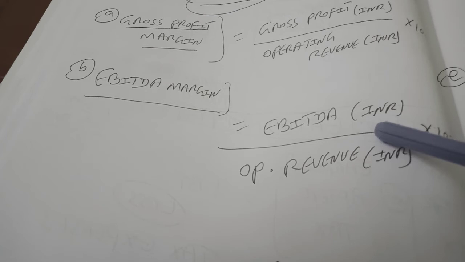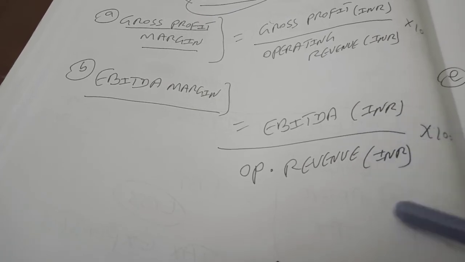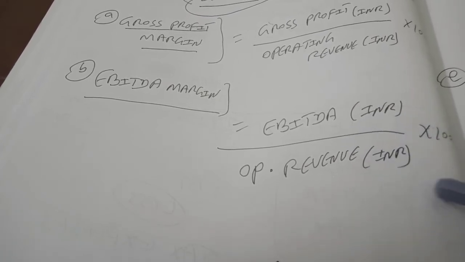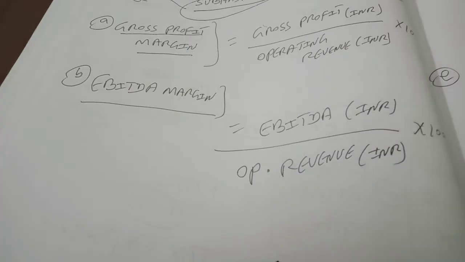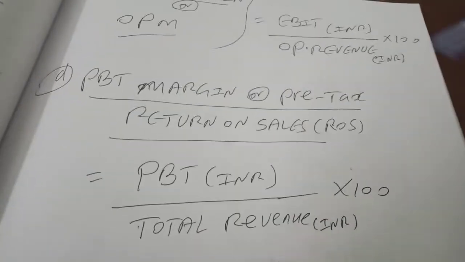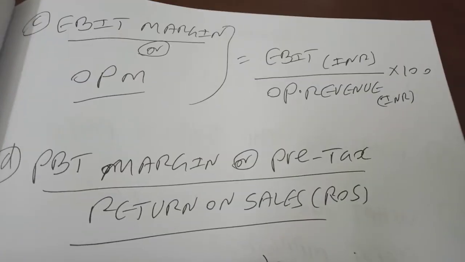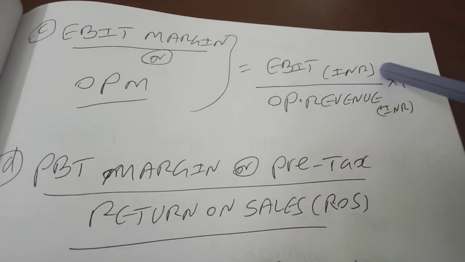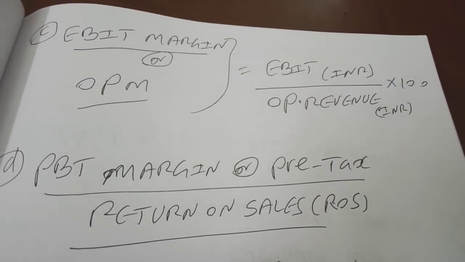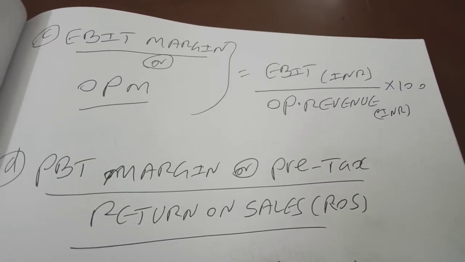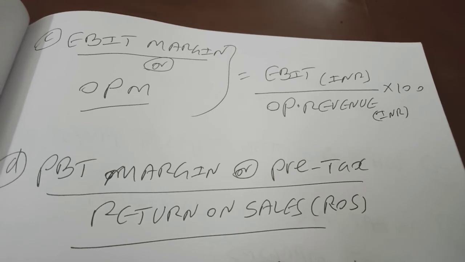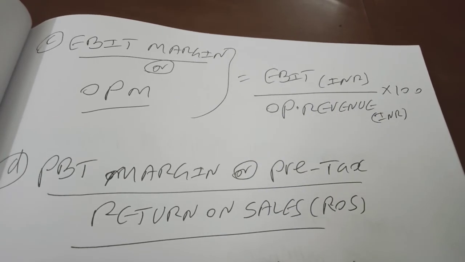What is the formula? EBITDA profit in INR divided by operating revenue in INR multiplied by 100. We are going to have EBITDA margin. Next one is EBIT margin. How do you get that? EBIT in INR in the numerator divided by operating revenue in INR in the denominator multiplied by 100 is going to give you your EBIT margin.